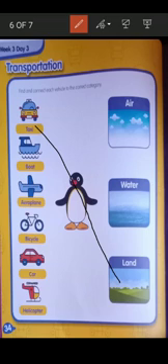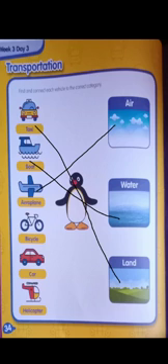Now let's come to the second one, which is boat. Where does the boat travel? It travels through air, water or land? Through water. Very nice. Now let's come to the third one, which is airplane. Okay, airplane travels through air, water or land? Air, yes. So you all have to do it like this. You have to match the vehicles with their correct categories.